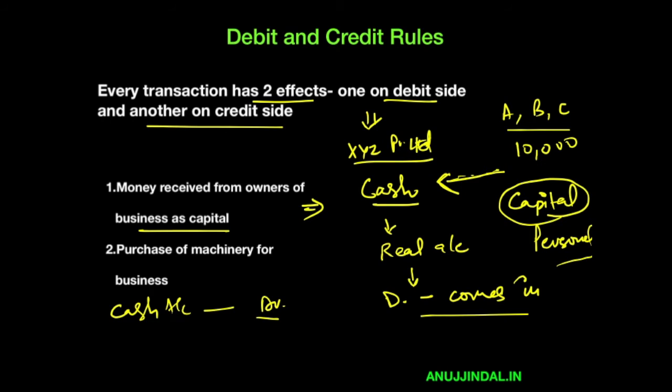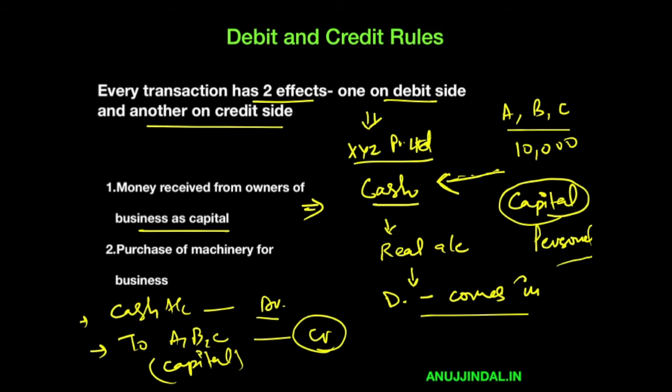So what is going to happen? A, B and C, because they are people, it's a personal account. And what is the rule in a personal account? You debit the receiver, but you credit the giver. Who is the giver here? The giver is A, B and C, and therefore because they are giving to the organization, they are going to be credited. So you debit cash account and you credit ABC's account as capital because they are owners of the company. Rather than writing ABC, we write capital. And what is the sum of money? 10,000 is the sum of money that is involved. So this is how we are going to deal with the first example.